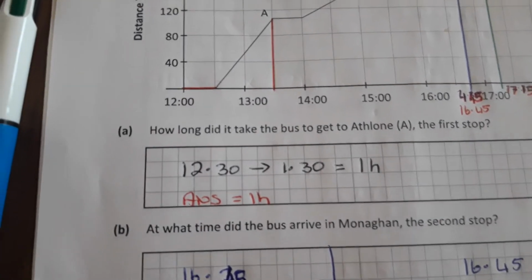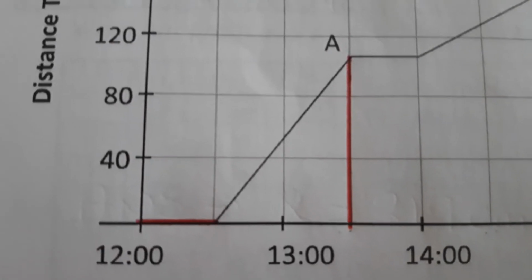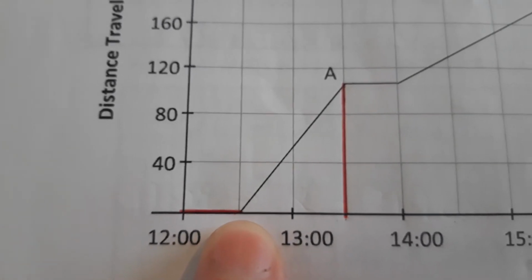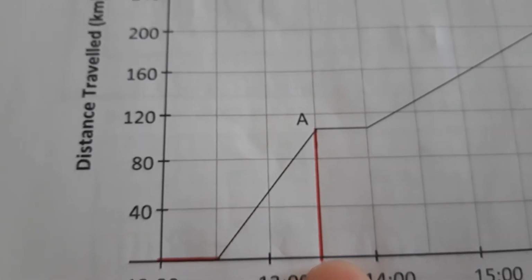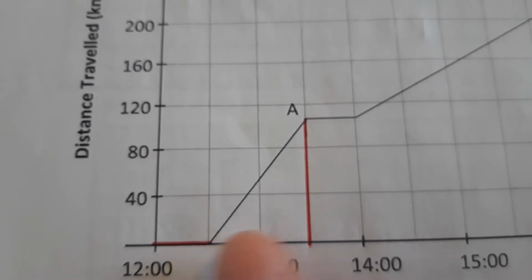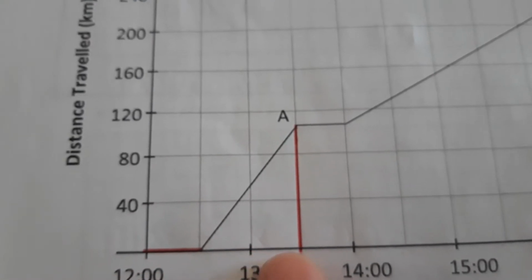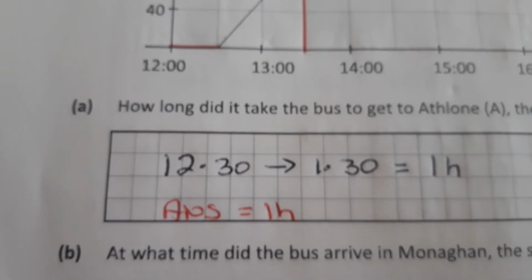Okay, so part A. How long did it take the bus to get to Athlone, the first stop? Well, you can see on the graph here. It started its journey at this point here, which is 12:30, because each box is half an hour, and it took 2 boxes, so it stopped there, which is at 1:30. So from 12:30 to 1:30, it took 2 boxes, which is half an hour each box, so it took an hour in total. So from 12:30 to 1:30 is 1 hour.